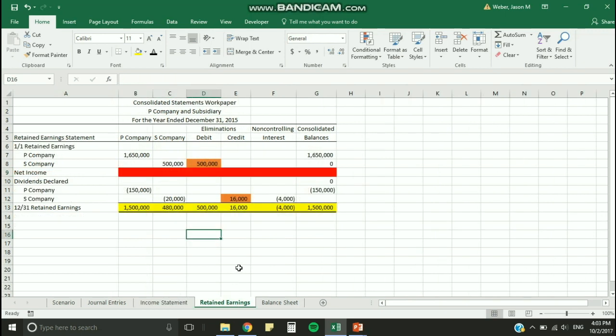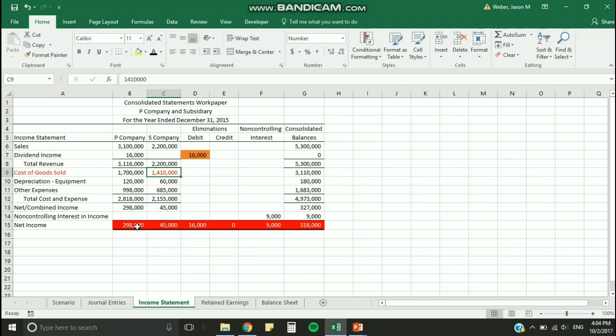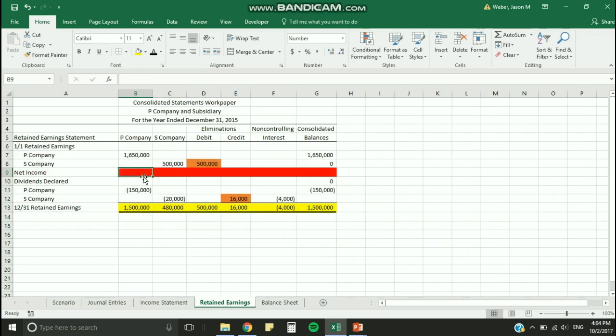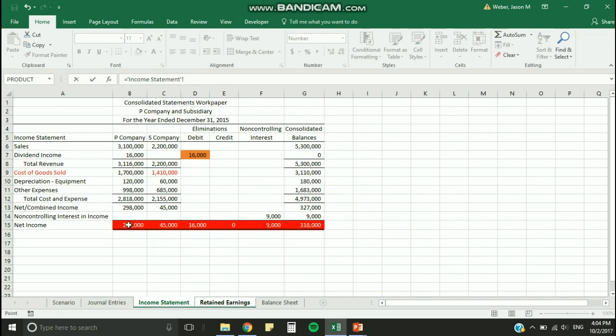Here on the retained earnings statement, we see some elimination entries and also a blank net income line. This is because I wanted to show you how to pull from one tab on a workbook to another. So we want the net income from this tab to go here onto the retained earnings statement. It's very simple.